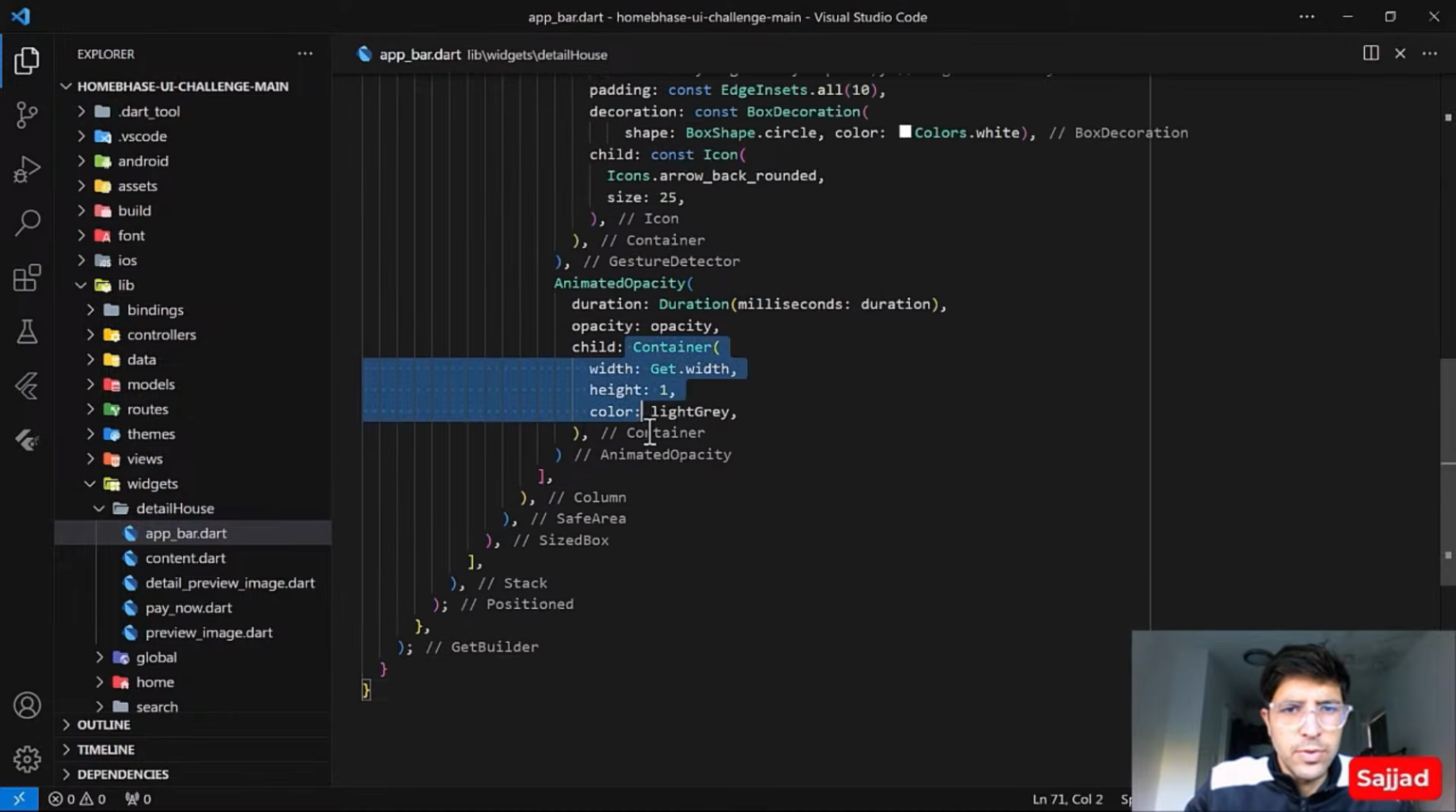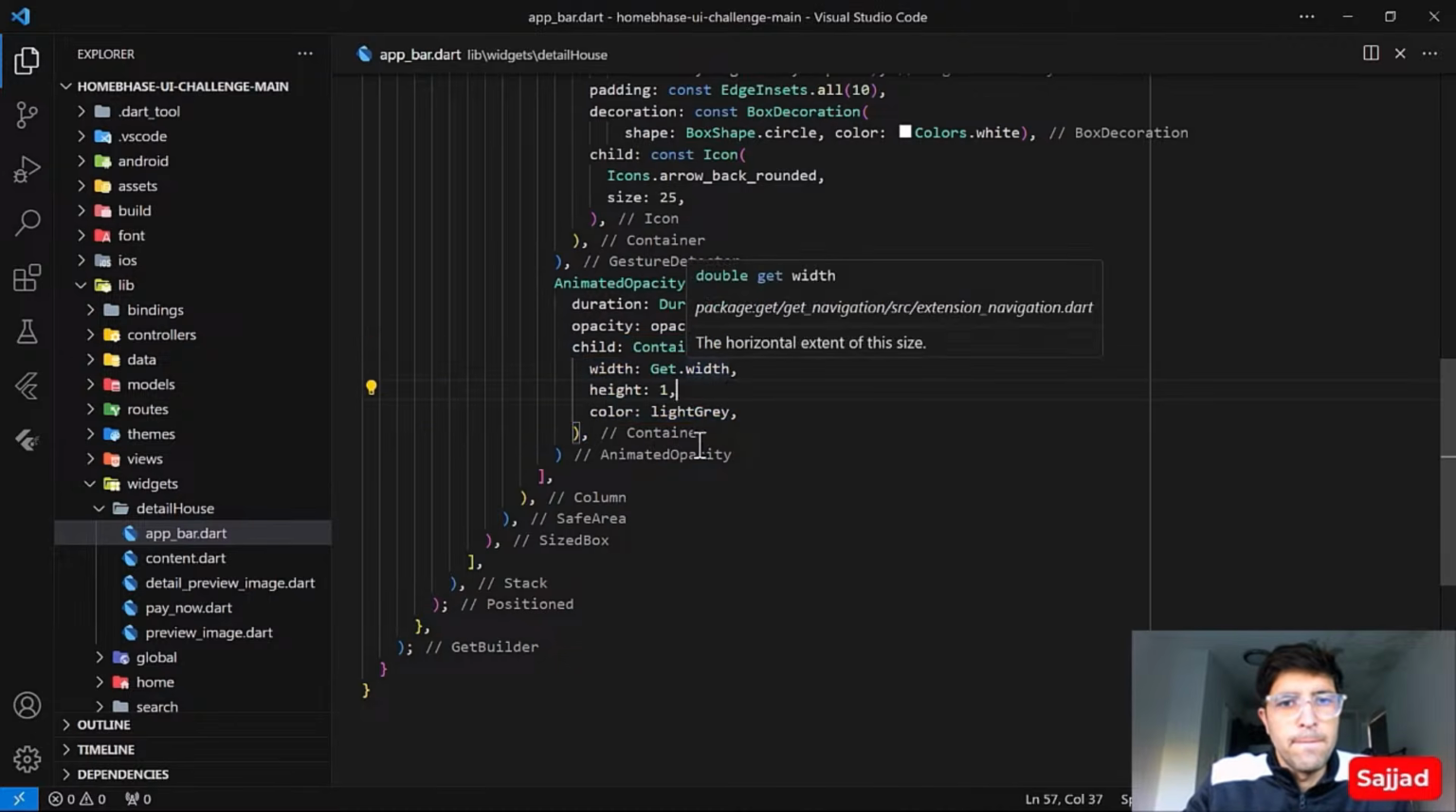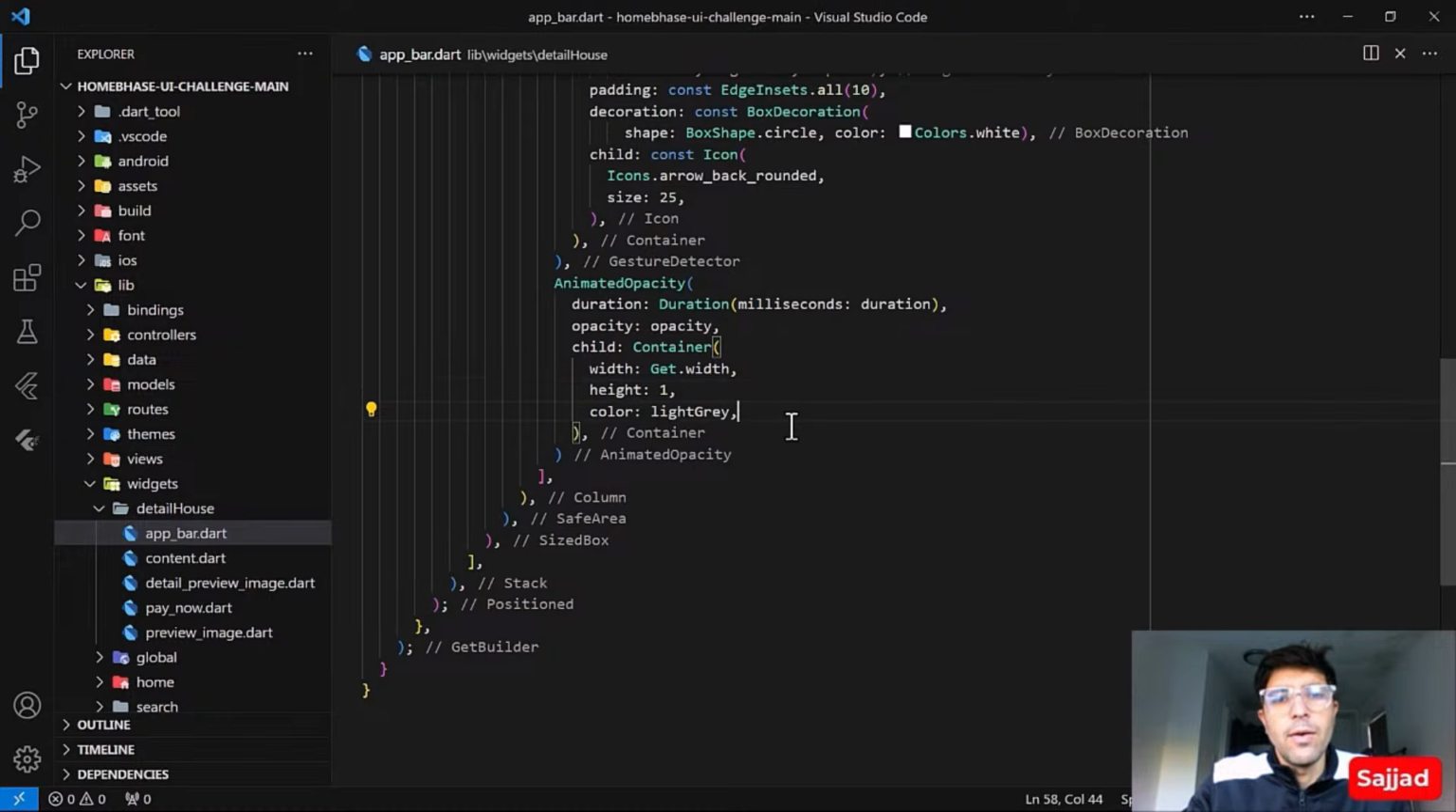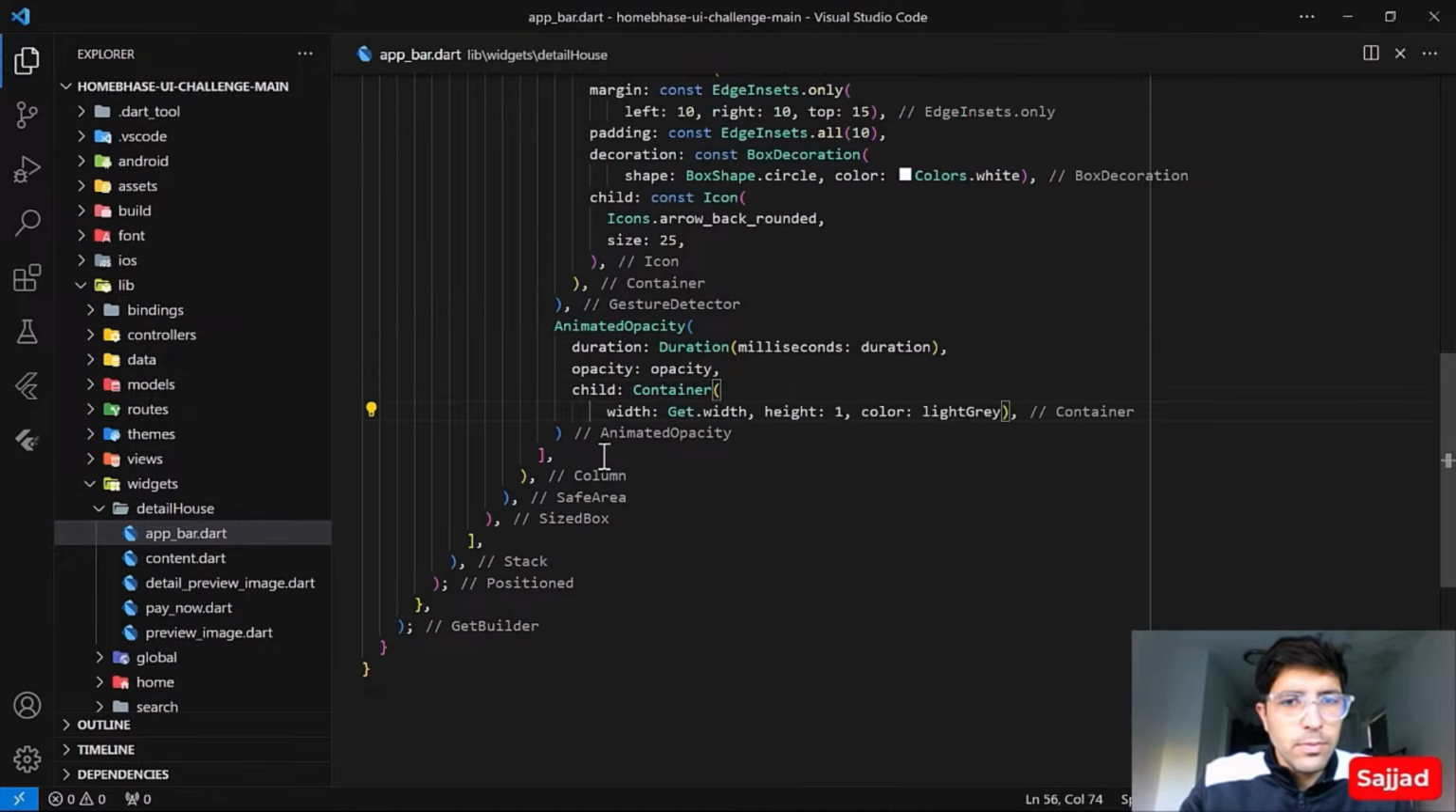For the container also, sometimes we need to remove the comma from the last property of each widget to make it fit in 1 line. Right now, if you see, we have enough space available on the right side, so we could just remove this, and yeah, everything's good. You can see everything's fine now.